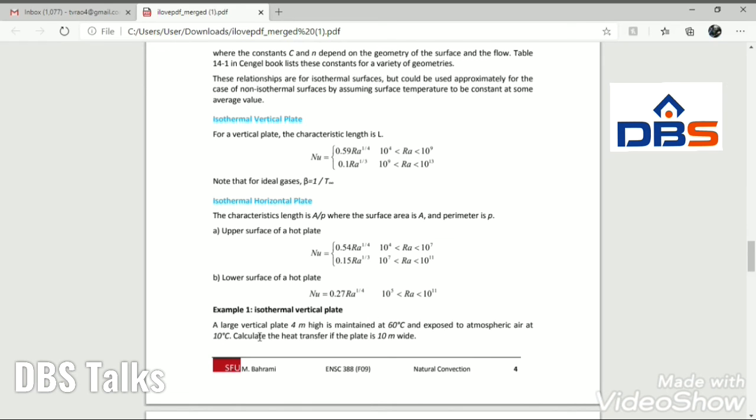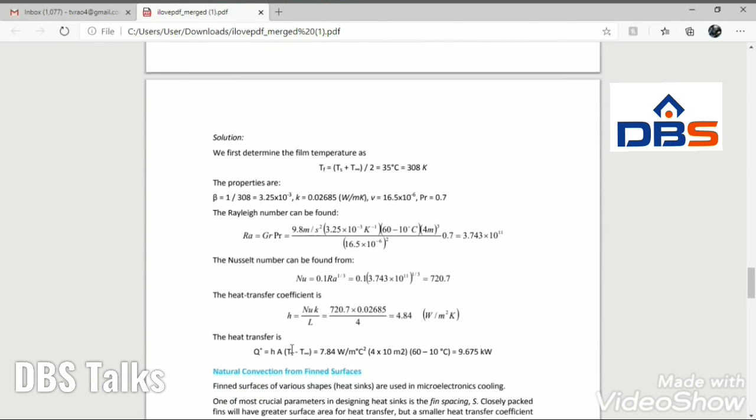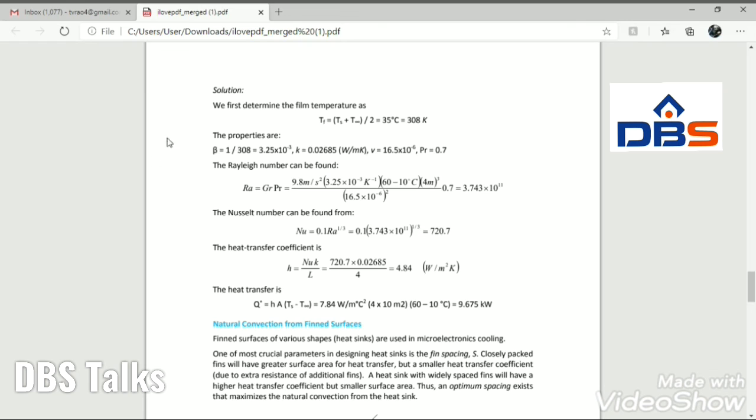Since the air velocity is not given, you should understand that it is natural convection. So we have to find the heat transfer with the help of natural convection. First of all, we have to find the average temperature, or film temperature, the average of both temperatures.